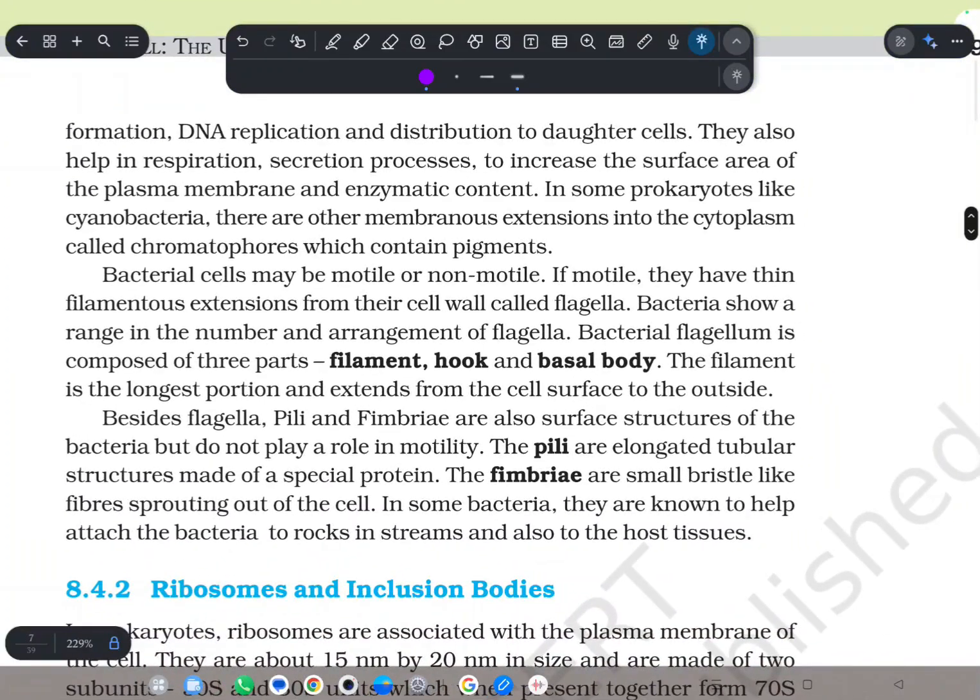And in some prokaryotes like cyanobacteria, there are other membranous extensions in the cytoplasm which are known as chromatophores. What do they do? They have pigments just like plant cells, so they help in carrying out photosynthesis.